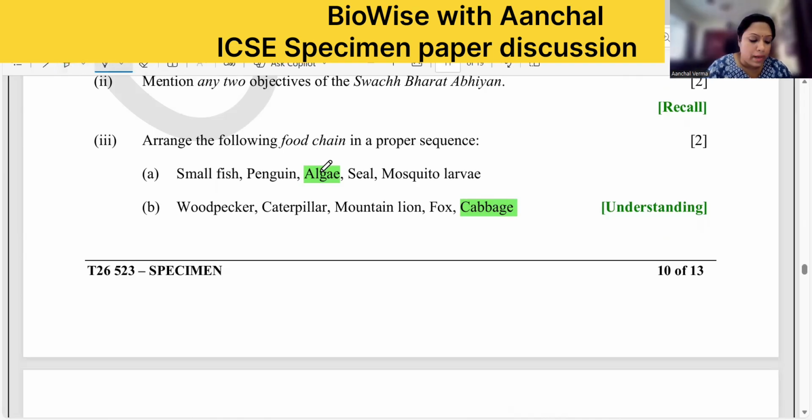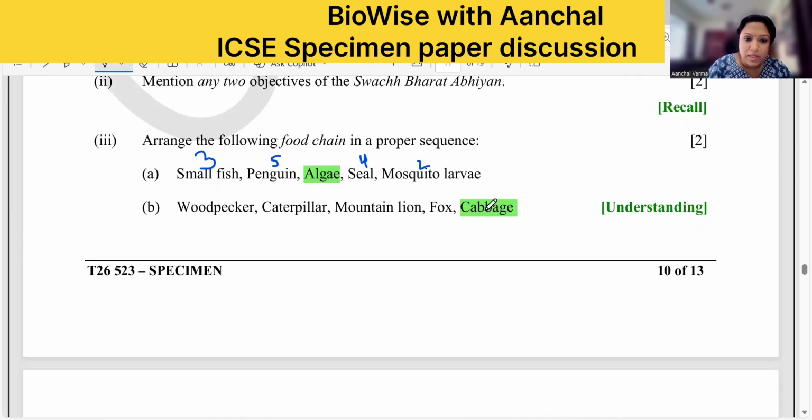Algae will be consumed by the larva. Larva will be consumed by the small fish. Small fish will be consumed by the seal, right? And the seal is being eaten by the penguins. Correct? Then you have got woodpecker, caterpillar, mountain lion, and fox.